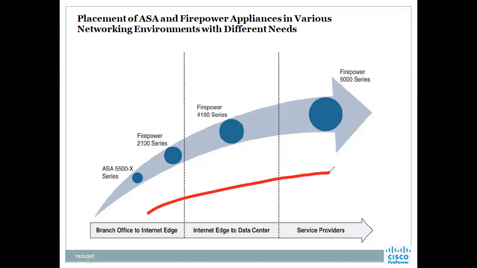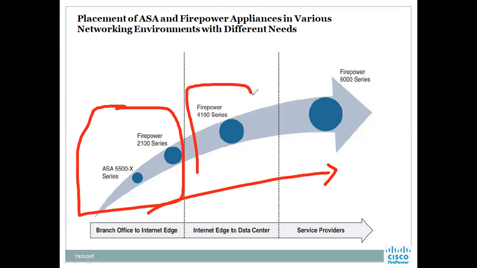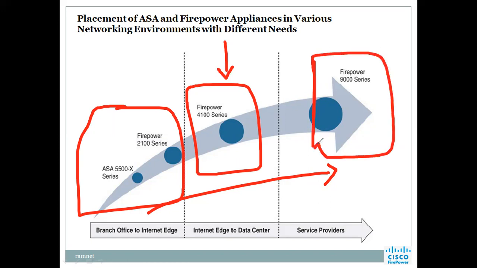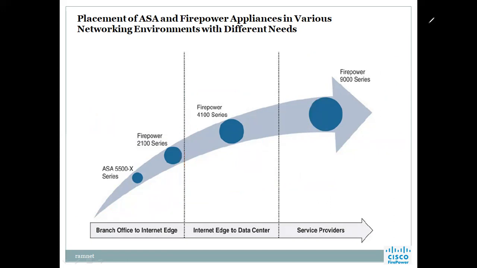The price will also change because it increases as we go up. So normally we go with this one in our own corporate environment. When you are managing data centers, we can buy this one. If you are in an ISP, a high preference guy, then we'll have to buy this one. So this is how we'll be doing that.